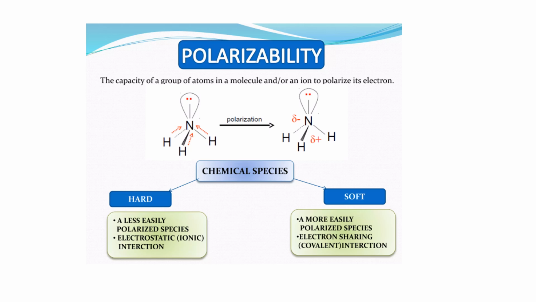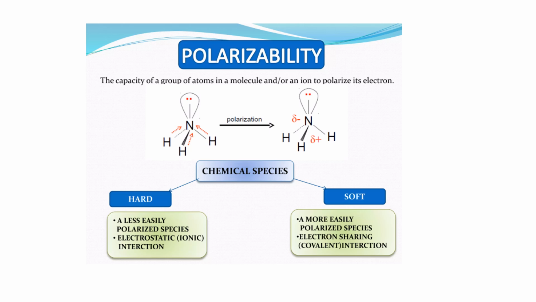When we say hard in the HSAB concept, hard means any species that has a very small size. Because of its small size, it cannot be polarized, or it is very hard to polarize, right? And there are very strong electrostatic interactions between the positive and the negative charges.